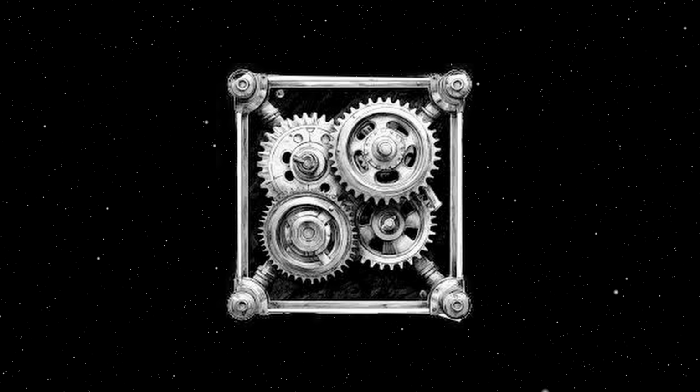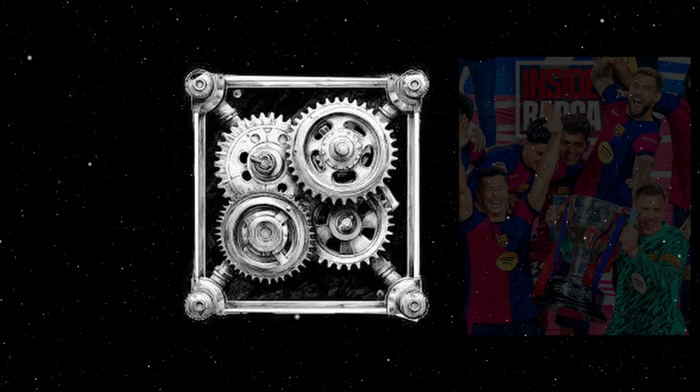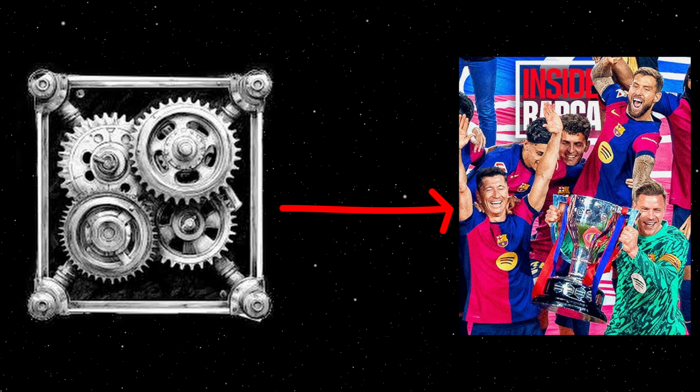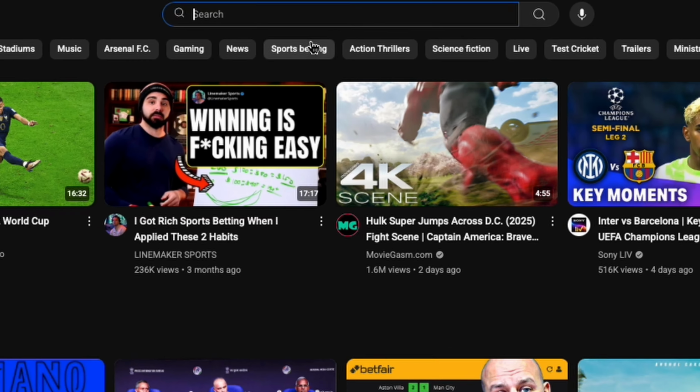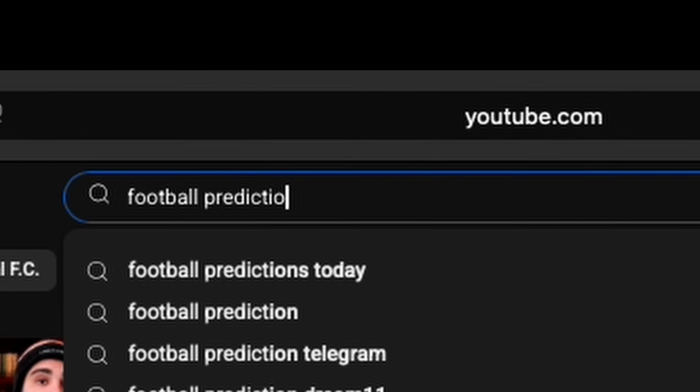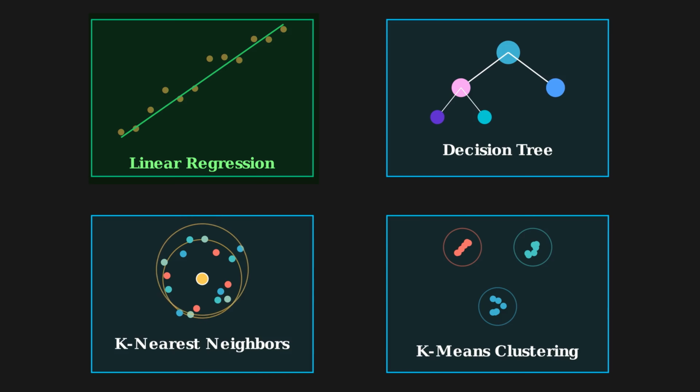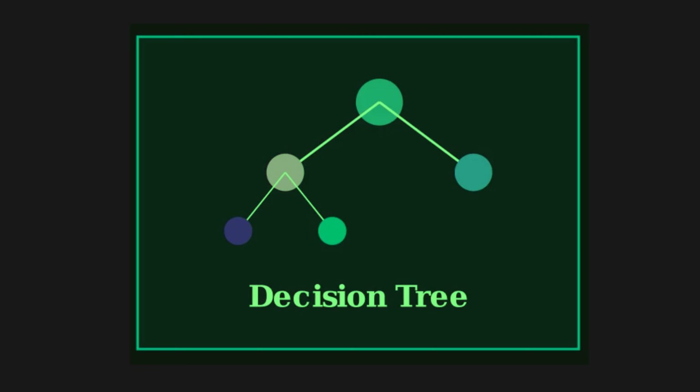But I couldn't shake the idea. Could I really build a model that predicts match outcomes? No experience, no plan, just vibes and self-delusion. Let's go. So I searched on YouTube and found out we could predict matches using machine learning models. I decided to stick with a simple one, the decision tree model.